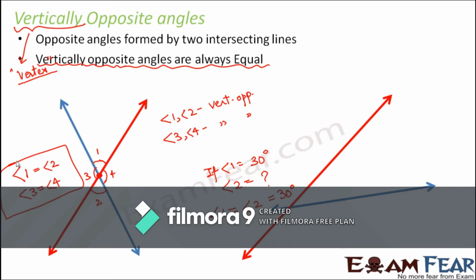So let us look at this example. Here the image is a little different. What do you see? You see two lines crossing over each other at a point. So they are also intersecting lines, and they will also form vertically opposite angles. If this is angle 1, which would be the vertically opposite angle? This angle definitely, so this is angle 2. This angle would be angle 3 and this angle would be angle 4. Here also we can say angle 1 is equal to angle 2 because they are vertically opposite angles. Similarly, angle 3 is equal to angle 4.